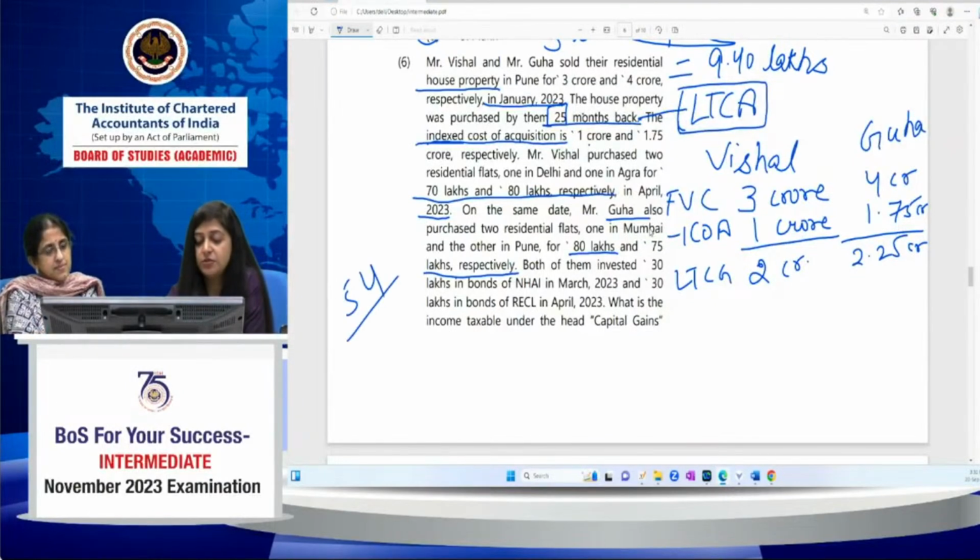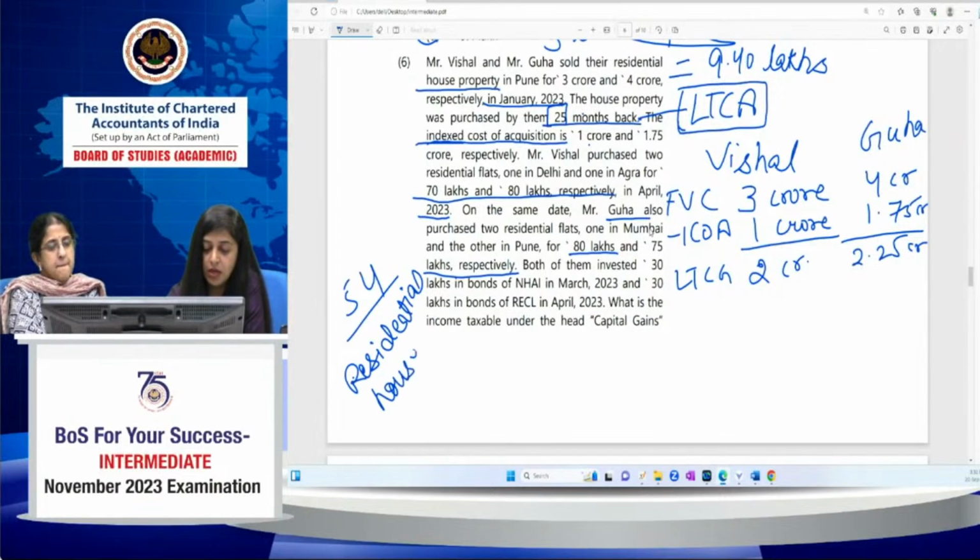What the exemption under section 54 says is that if the individual has sold their residential house and has a long-term capital gain, it is available only in case of a long-term capital asset.